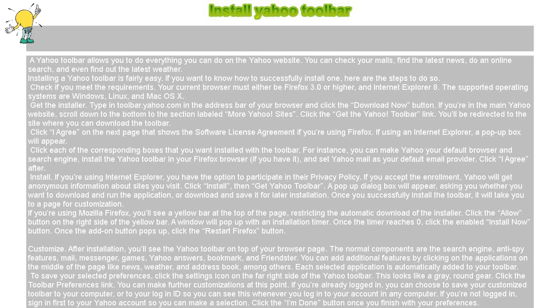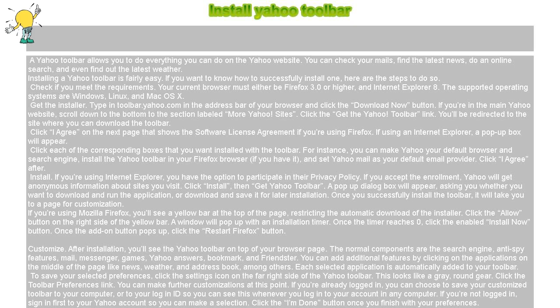Customize. After installation, you'll see the Yahoo toolbar on top of your browser page. The normal components are the search engine, anti-spy features, mail, messenger, games, Yahoo Answers, bookmark, and Friendster.